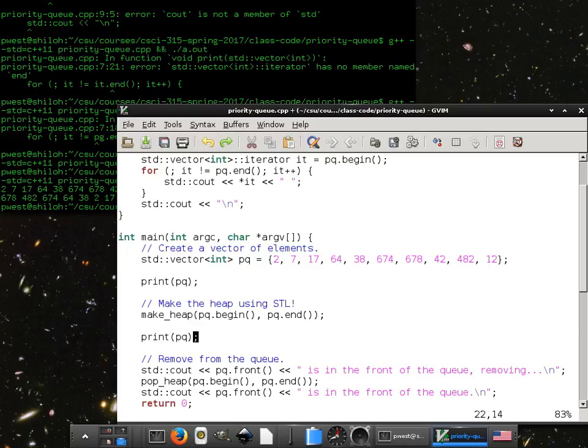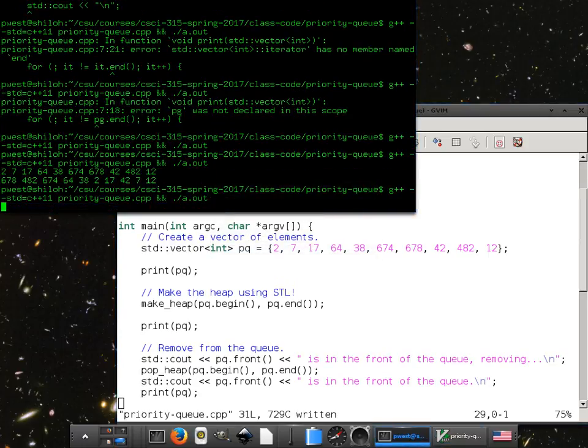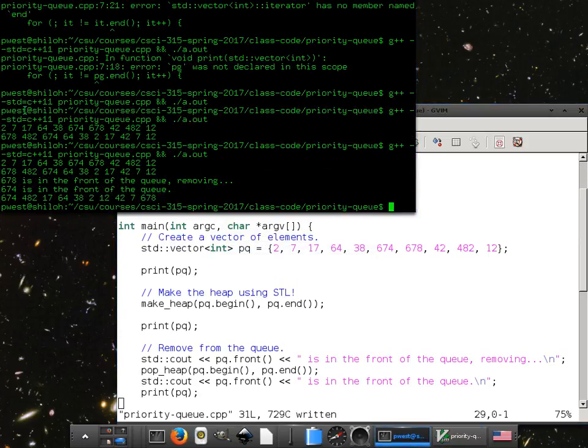And then we'll print it off again just for funsies. Alright, we'll go and run that. So 678's in the front of the queue, makes sense. Now 674 is in the front of the queue, because that guy got shifted up, and all the other elements changed up. Great.